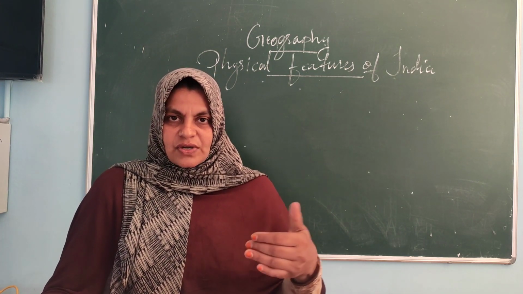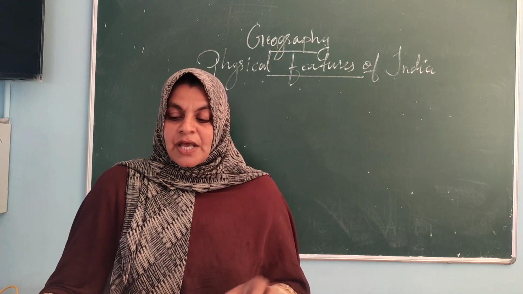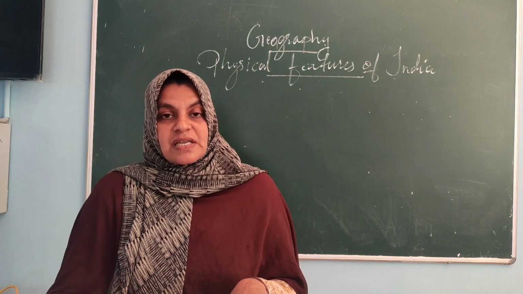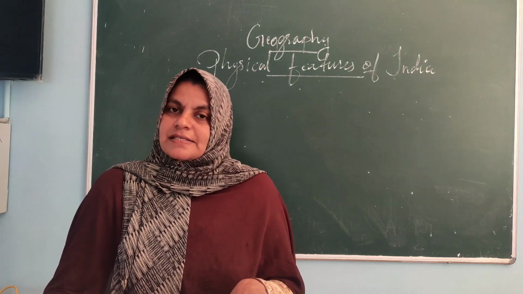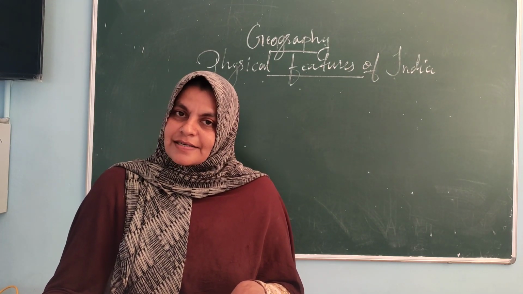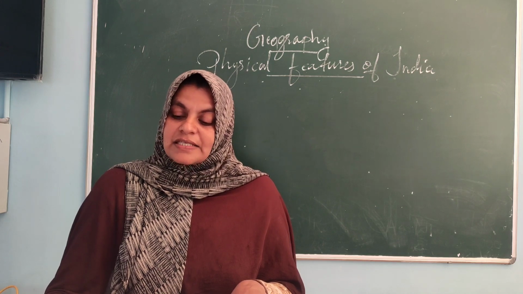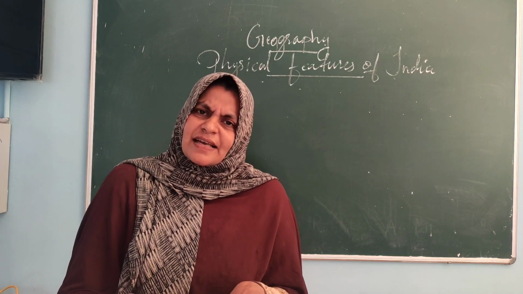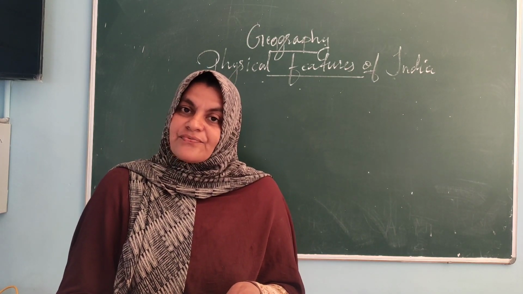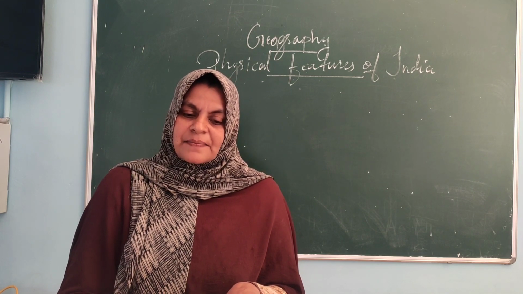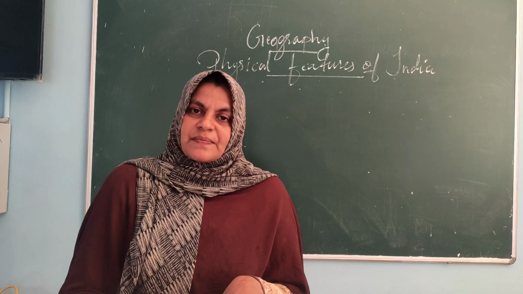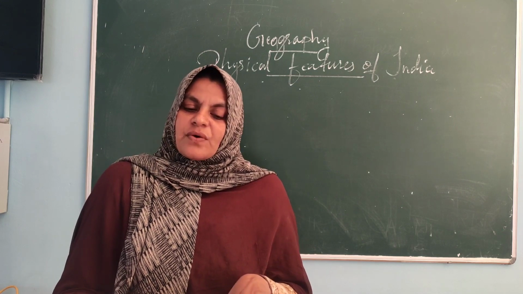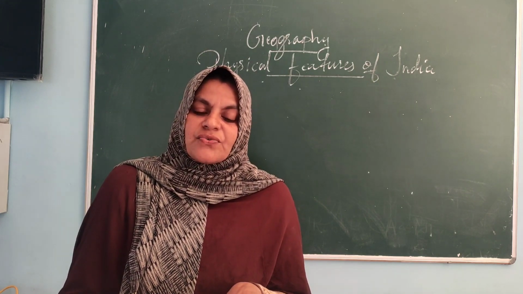Today's topic starts from the northern plains. Generally it is flat and there are no variations in its relief. Commonly it is said that there are no variations in the northern plains, but in reality it is not completely true. Why is it said like that? All the areas are not flat land in the northern plains. Few variations we can see. According to its variations, relief features, northern plains are divided into 4 regions.